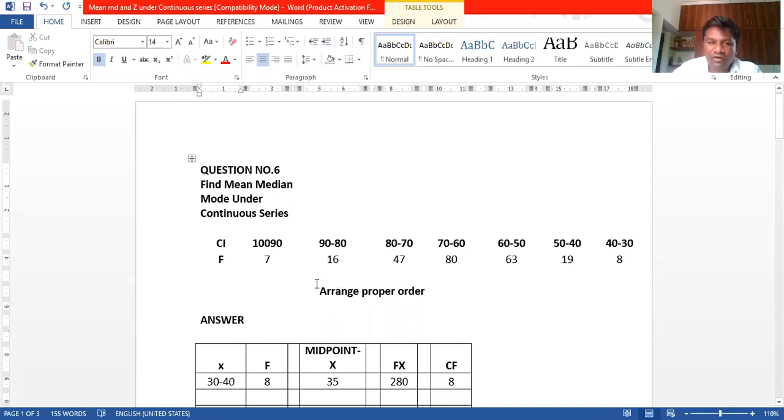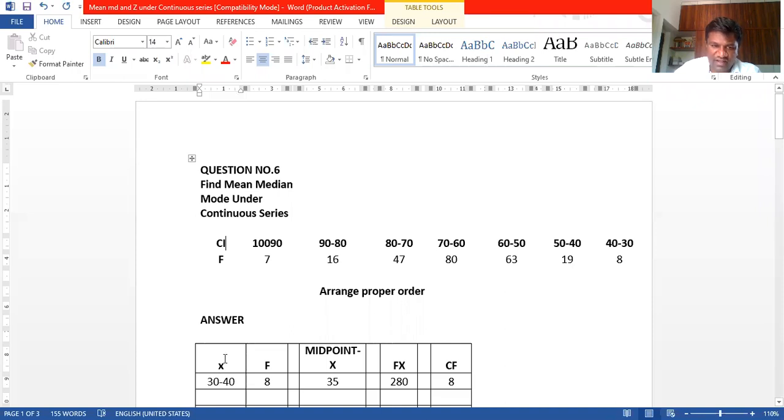Proper order of the class interval. Here, which is the minimum? 30, maximum 100. So we can take it here. You can first rearrange the class interval, I mean 30 to 40, whatever you can take first. 30 to 40. Look here, 30 to 40. That you can take.